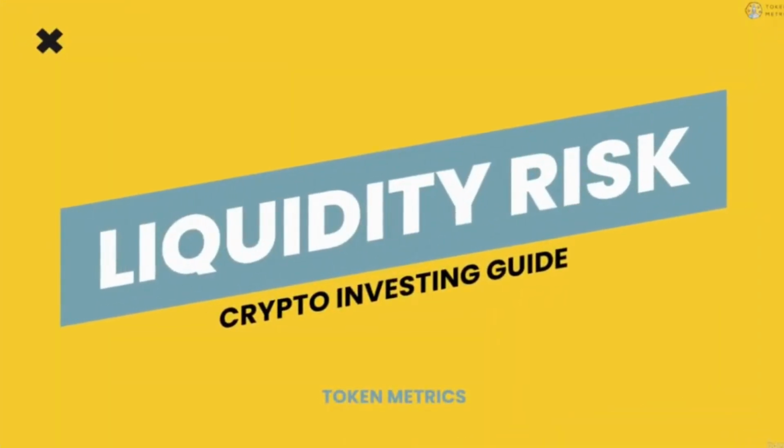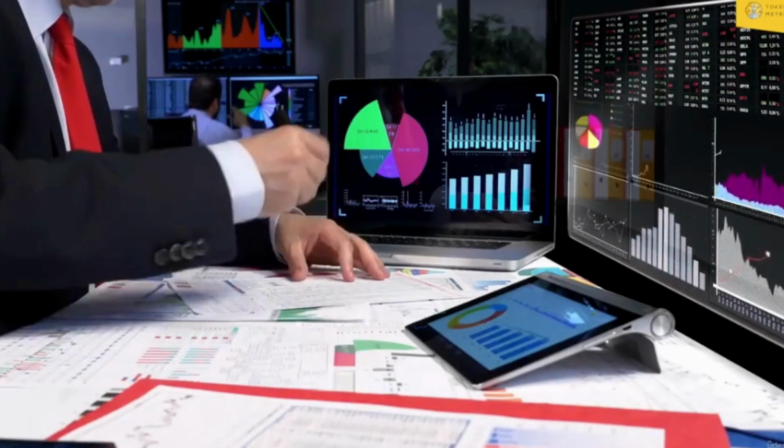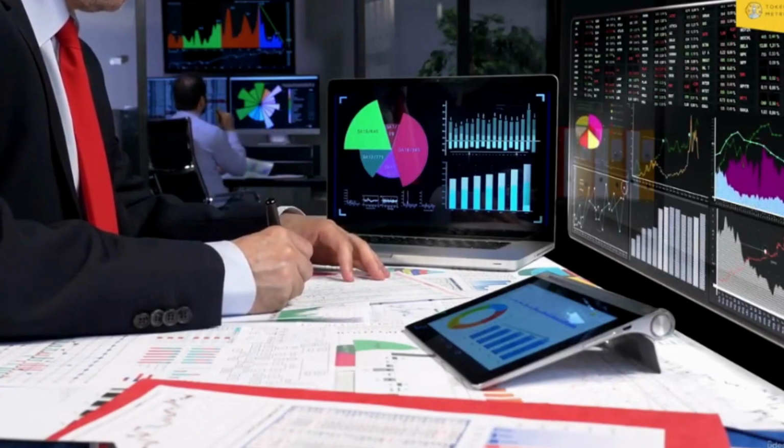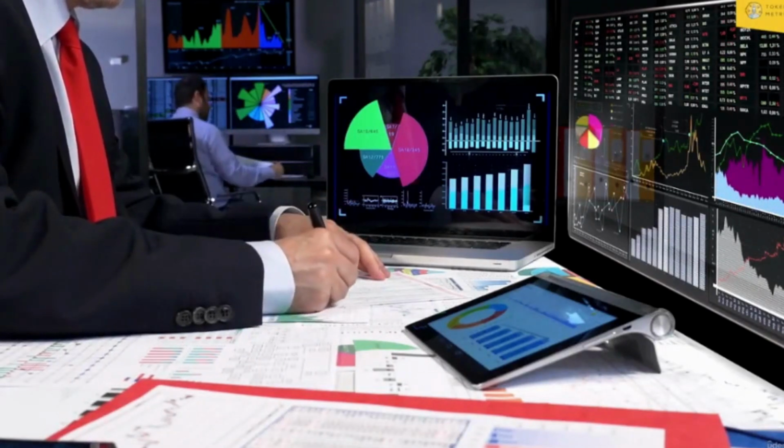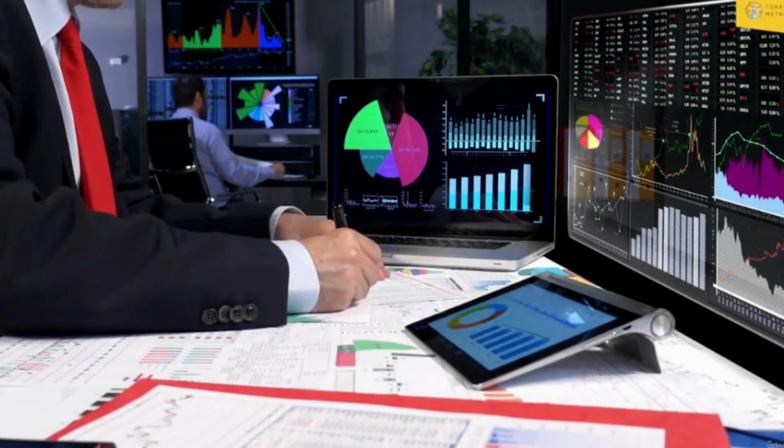Liquidity risk. Liquidity risk refers to when a company or other financial institution is unable to meet short-term financial demands. Since liquidity is the ease with which an asset can be converted to cash, an institution's liquidity plays a significant role in short horizons. But the inability of a company to meet its short-term demands doesn't mean it has no